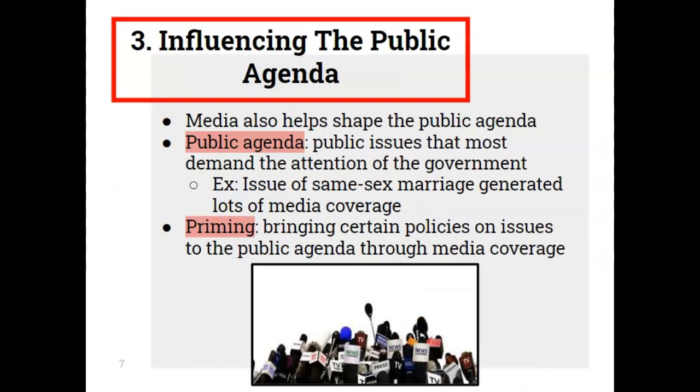Another purpose the media holds is influencing public agenda. So the media can help shape the public agenda. When we talk about the public agenda, we're talking about public issues that are most demanded by the public to give attention to from the government. And some issues would include marriage equality. That generated a lot of media coverage. This can also lead to priming, which is bringing certain policies or issues to the public agenda through media coverage.